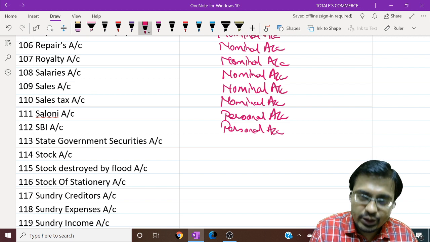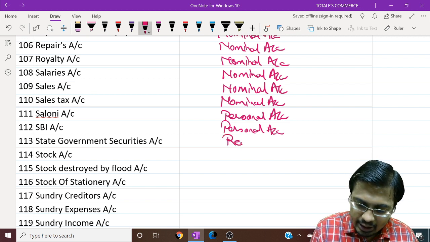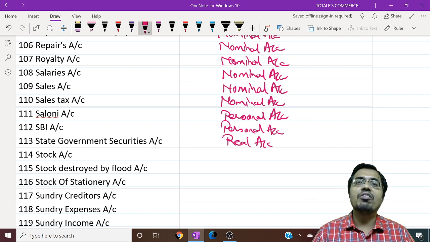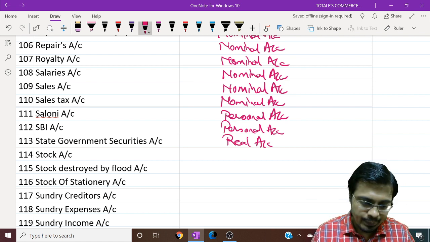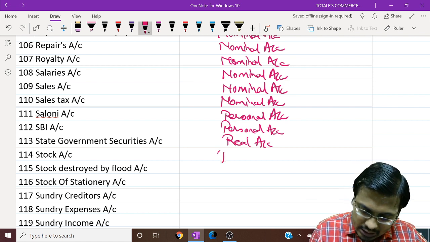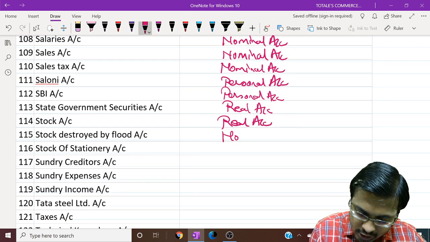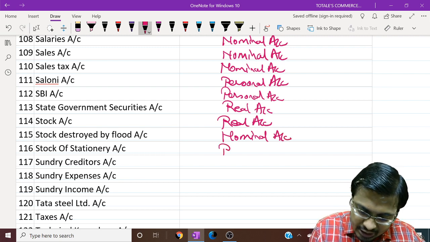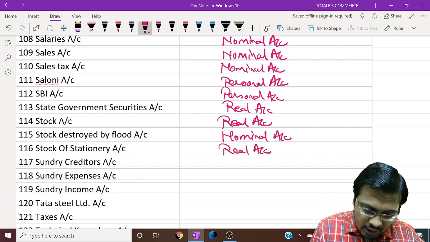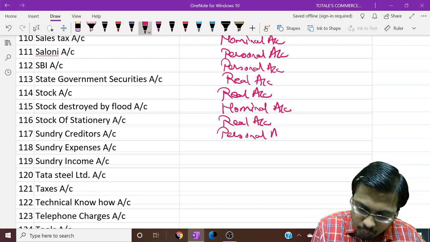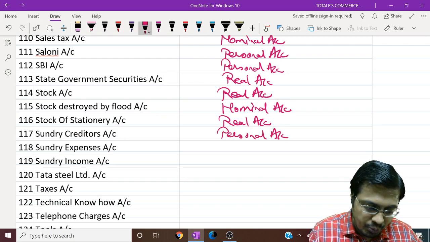State government securities are things, real. What are they? Investment made by people in general with the government of the country or the state. Then stock is a thing, real. Stock destroyed by flood is a loss, nominal. Stock of stationery is a thing, so real. Sundry creditors are people, personal. Group or representative, personal.